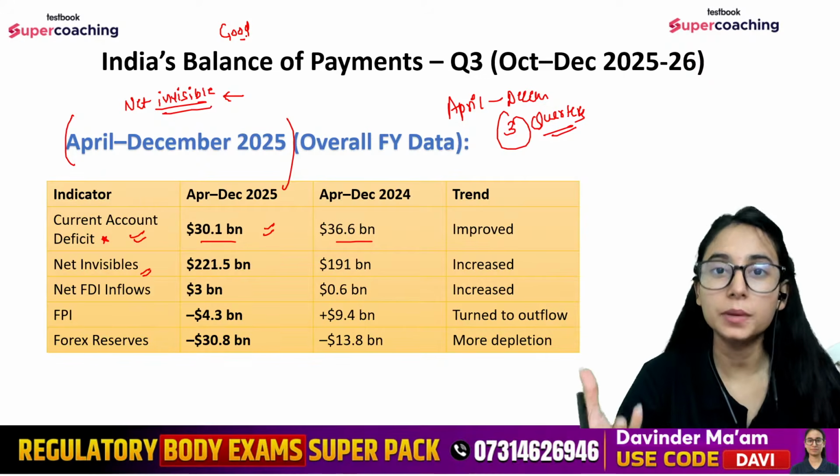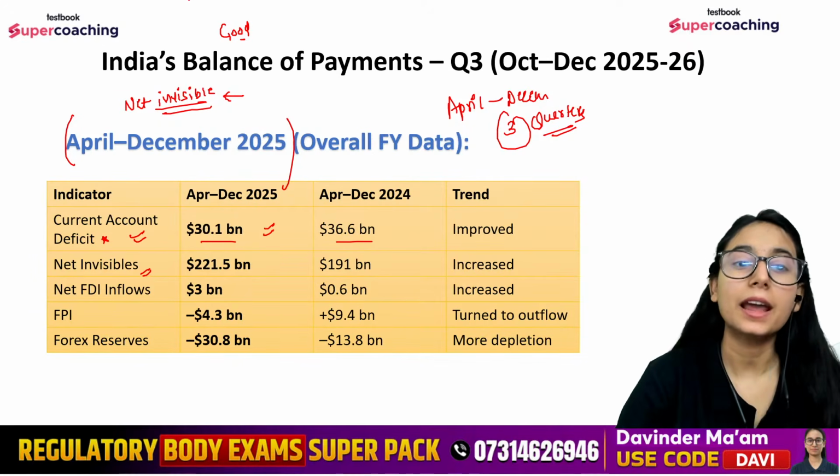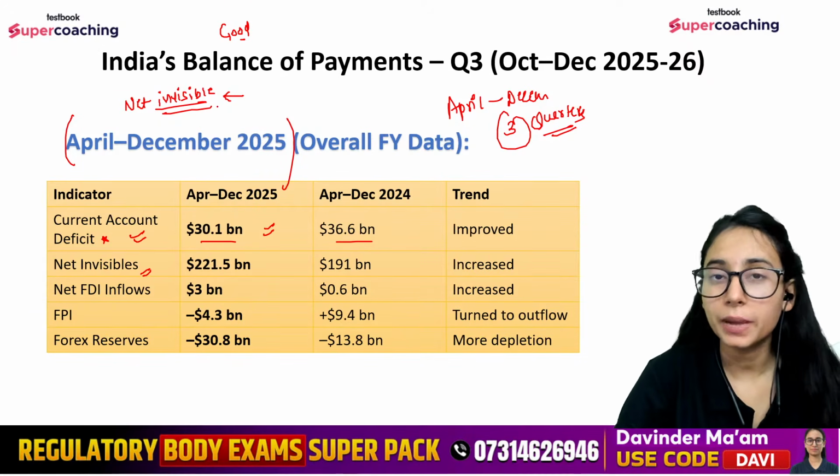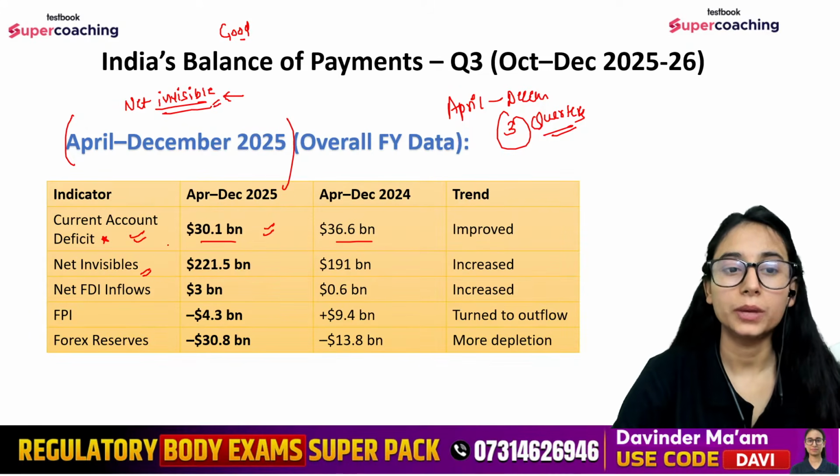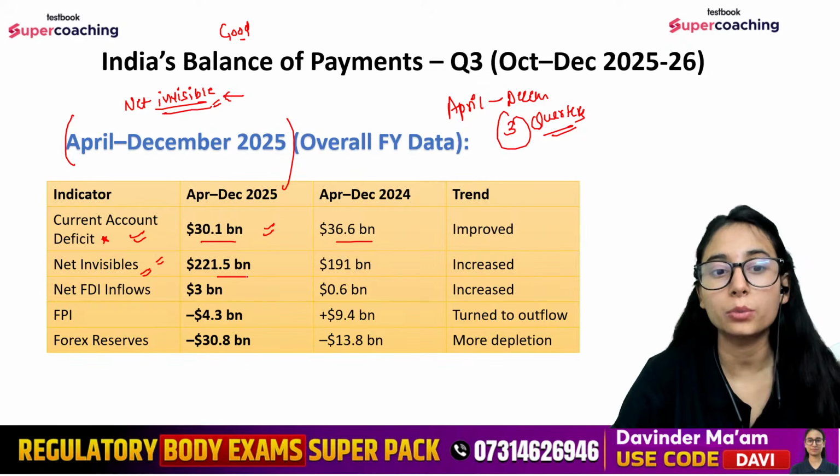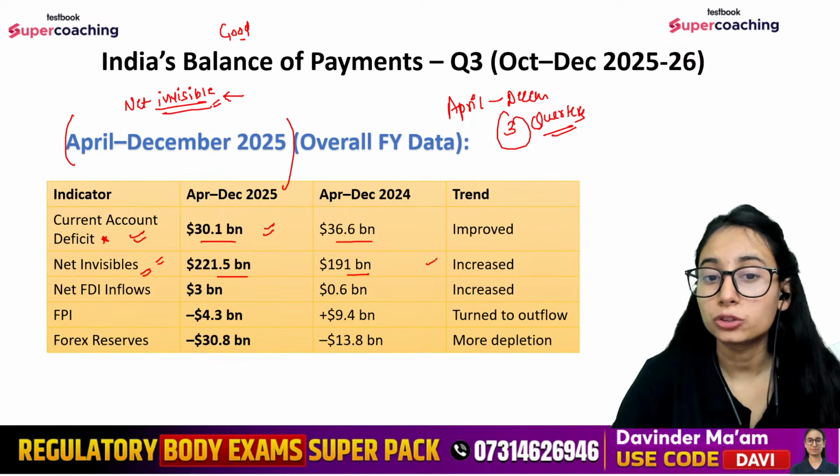Now, services cannot be seen, right? So these are net invisibles. Whatever you have paid and received for the invisibles is going to be your net invisibles, right? So that stands positive. That is 221.5 billion as compared to 191 billion, which is showing an increase. So it is a good trend.